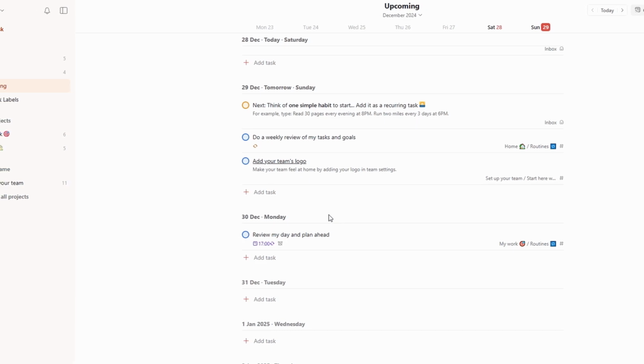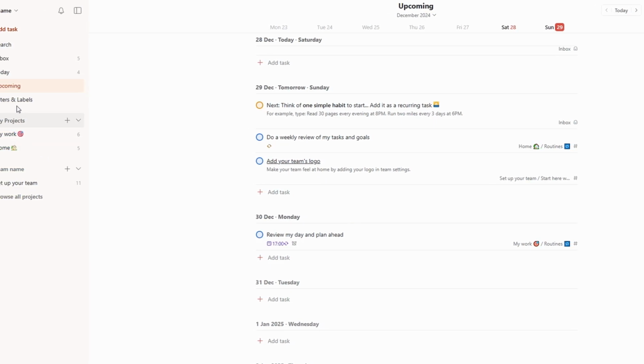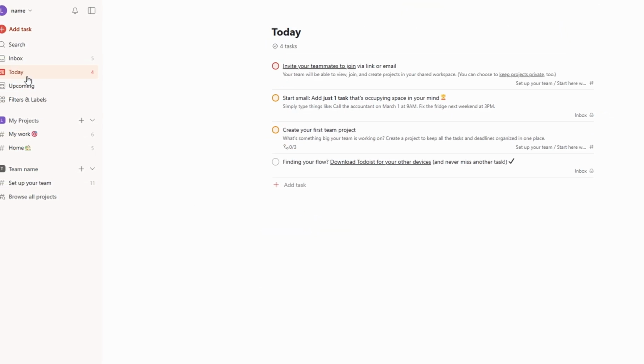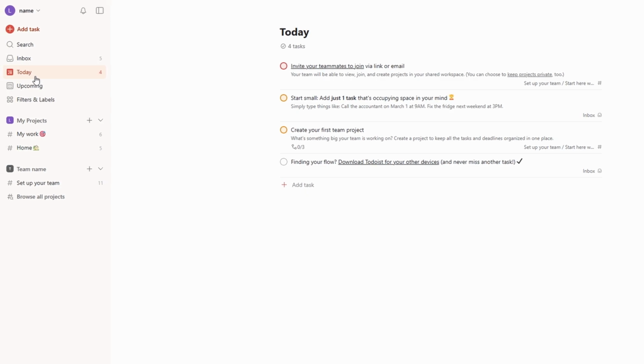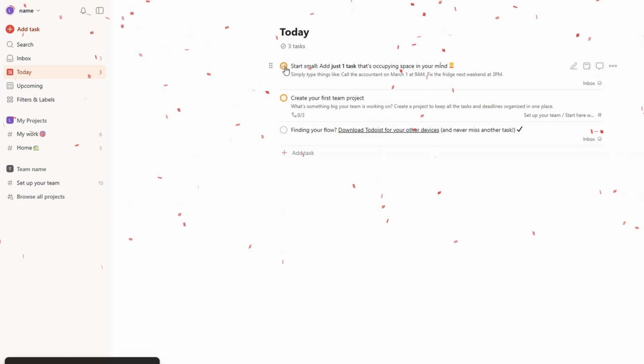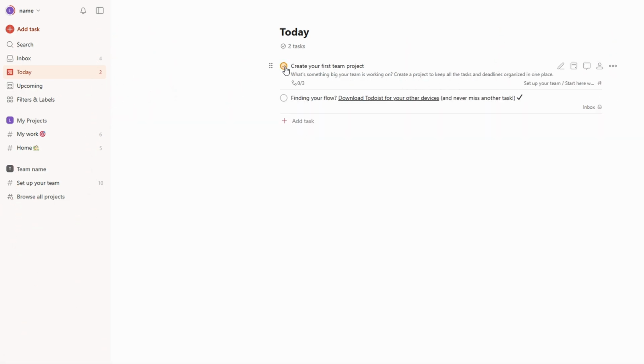Todoist Today and upcoming views are incredibly helpful for keeping your tasks organized and manageable. The Today view is all about focus. It highlights the tasks that are due today, helping you zero in on what needs to be done immediately. This view eliminates distractions by only showing you the tasks that require your attention right now, preventing you from feeling overwhelmed by future deadlines.